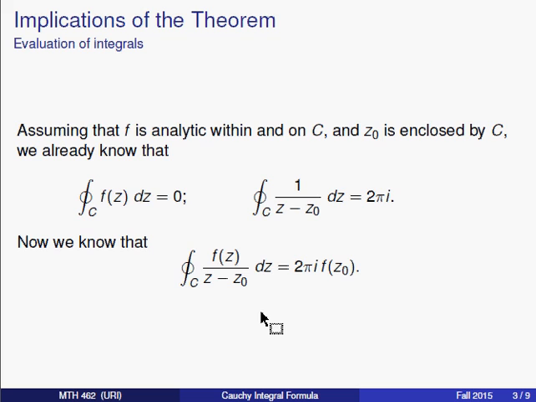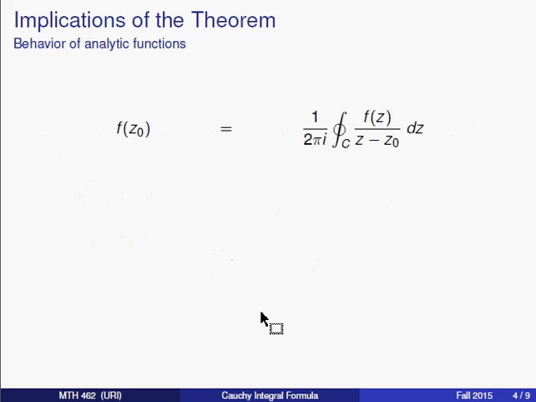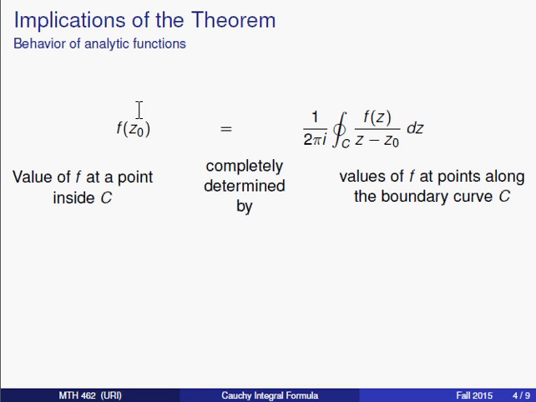Now that's a practical implication of the Cauchy integral formula. Here's one that's a bit more theoretical. We know that f of z0 is equal to 1 over 2 pi i times this integral if we satisfy the conditions of the theorem. As you take a closer look at the parts of this formula, keep in mind that z0 is any point enclosed by C, and the integral is evaluated along the contour C.